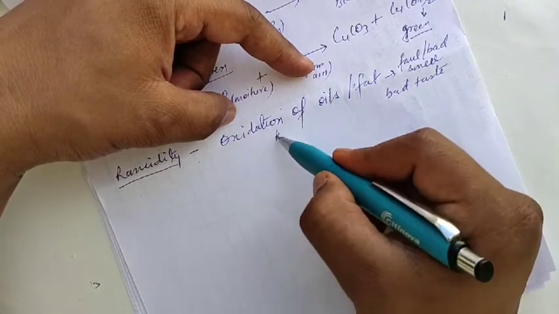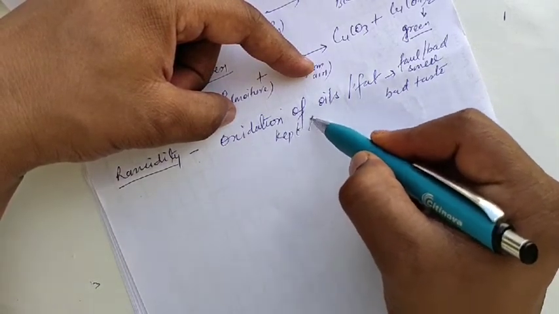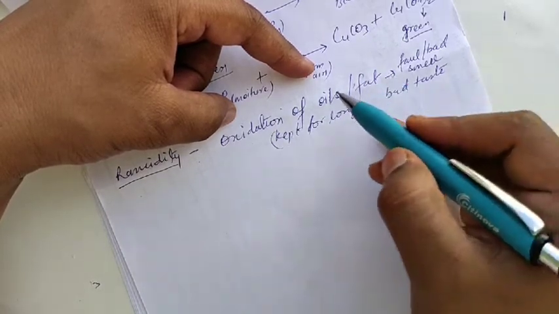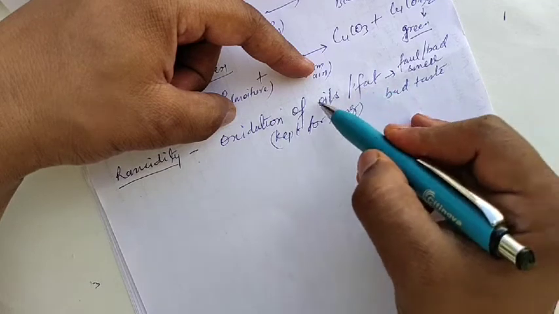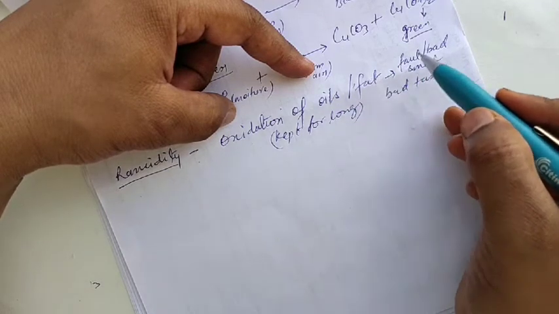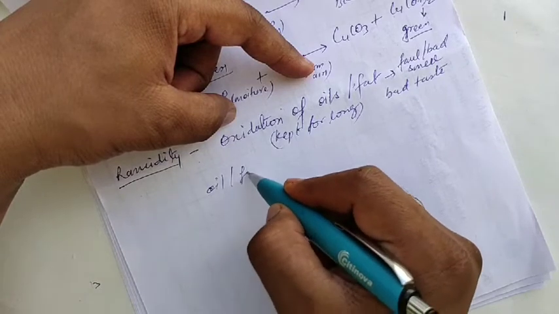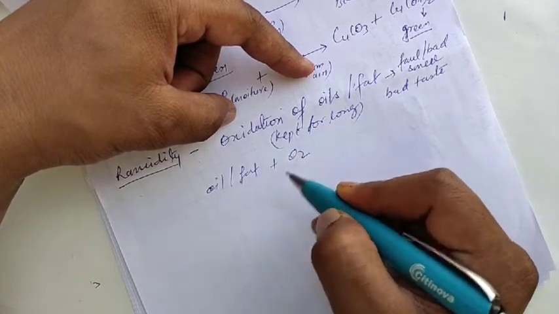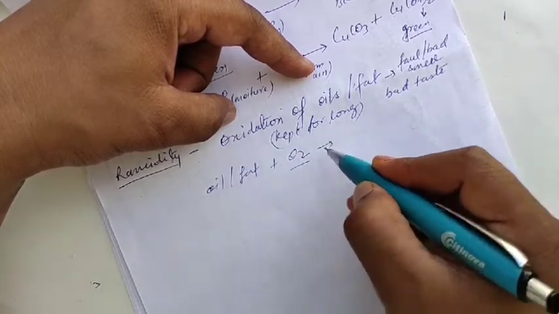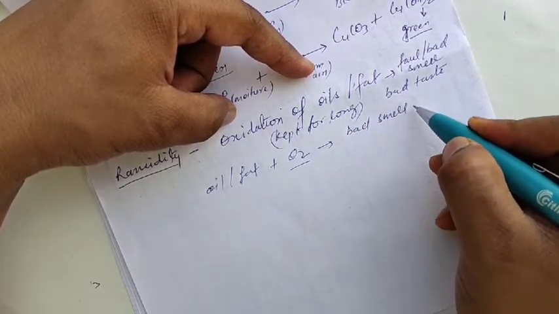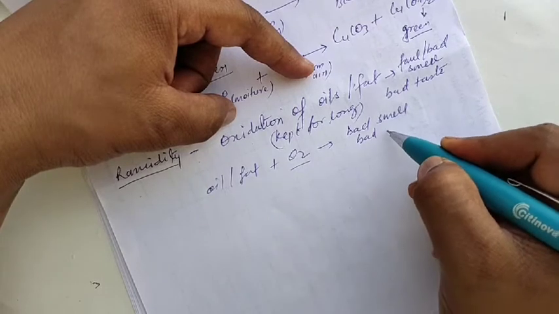If we keep it for a long time, then what will happen? The oils and fat react with oxygen and give bad smell. Oxidation of oils and fat. Oxidation means reaction with the oxygen. They give bad smell as well as bad taste.